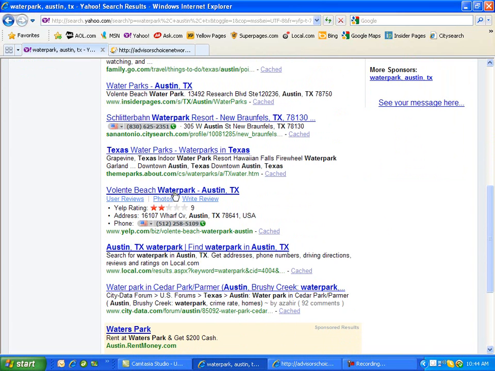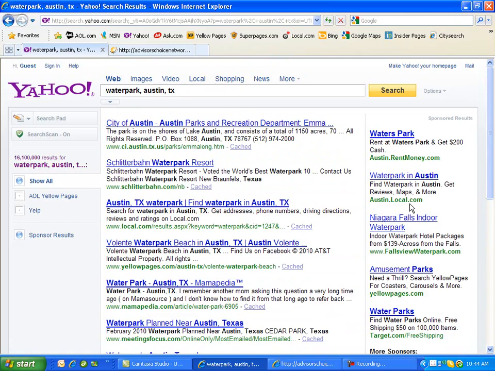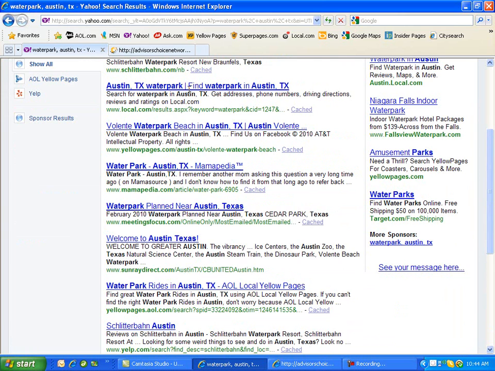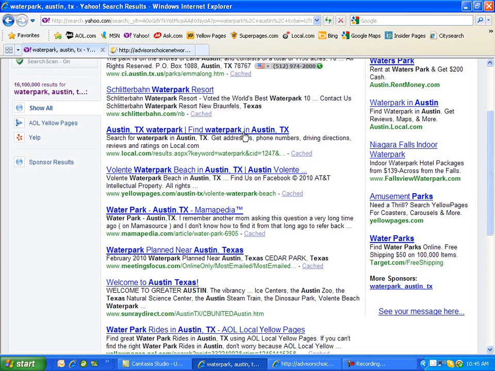And if we were to click on here, it would be the entire enhanced listing that we've created, and that is listed under Yelp.com. There are many, many more directories that have this client as a listing. So I actually want to show you on page 2. It should come up again. In fact, here it is up here at the top. Local.com found water park in Austin, Texas, and if we were to follow that link through, it would show all the amusement parks and water parks within Austin, Texas that have registered with local.com, and Valente would be there.